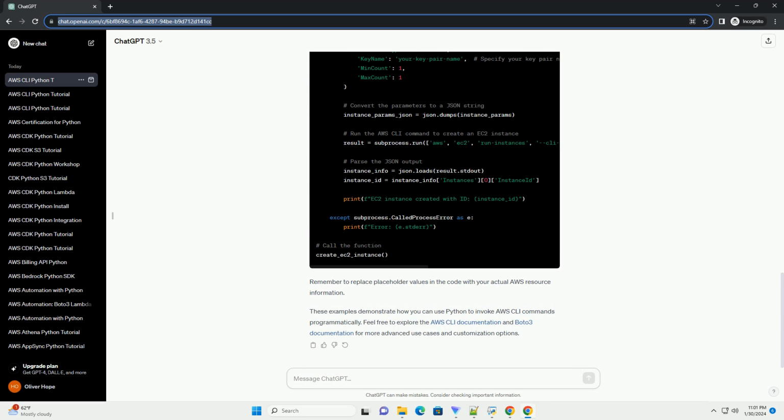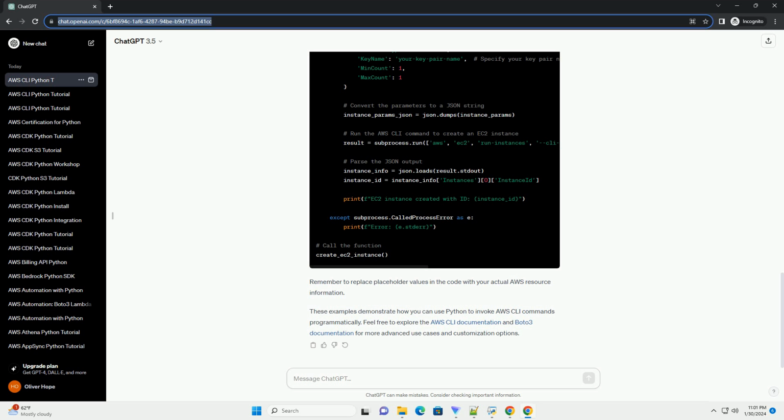Save the Python scripts with a .py extension, for example s3_list_buckets.py or ec2_create_instance.py, and run them using the Python interpreter. These are just basic examples, and you can explore more functionality provided by Boto3 and the AWS CLI to automate various AWS tasks using Python. Refer to the Boto3 documentation for detailed information on available services and methods. Remember to handle errors and exceptions appropriately in your scripts, and consider using IAM roles and policies to manage AWS permissions securely.